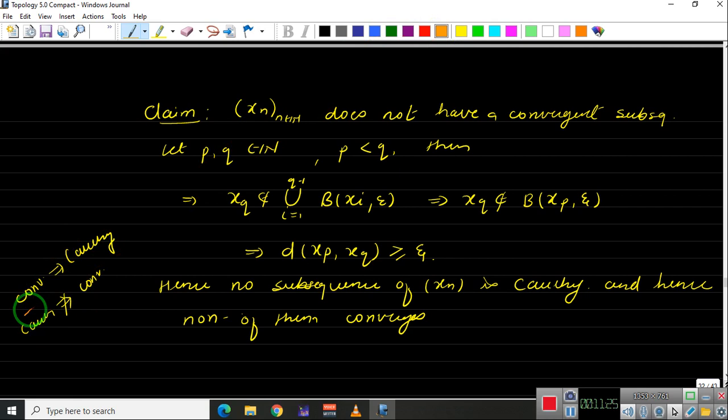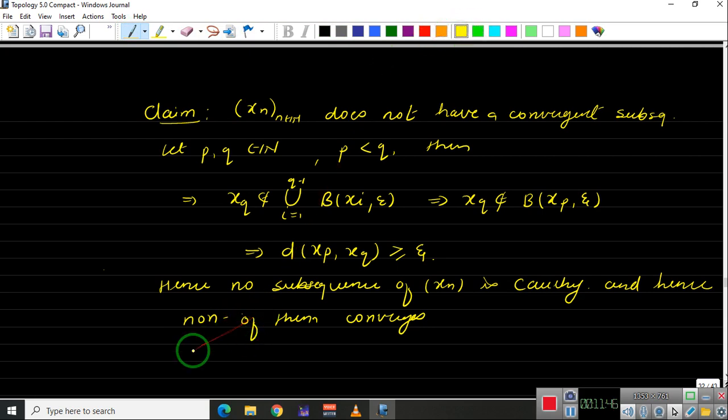Now we use this first one. It says every convergent sequence is Cauchy. So of course, if it is not Cauchy, it cannot be convergent. Now here we are using the same fact, that a subsequence cannot be a Cauchy sequence, and if it is not Cauchy, it cannot be convergent.